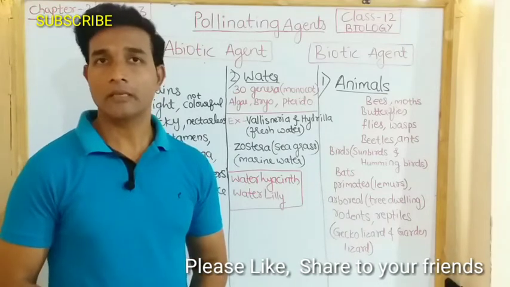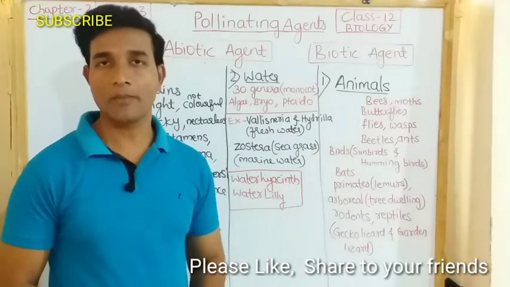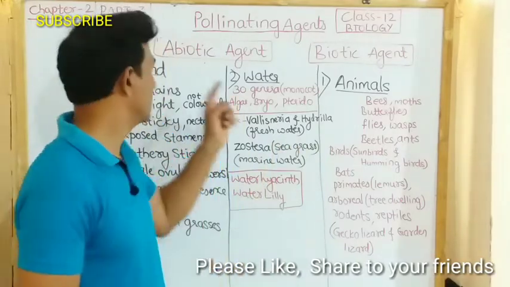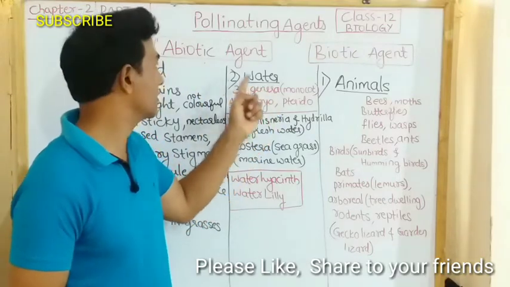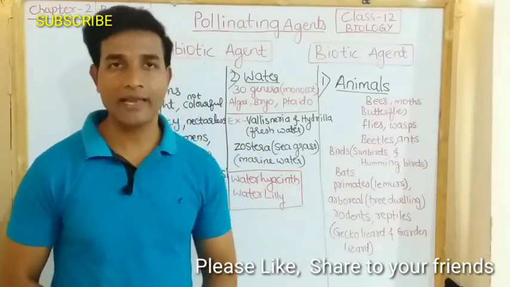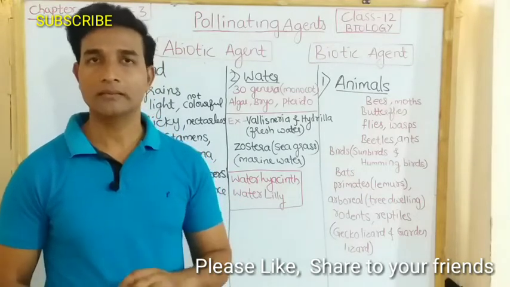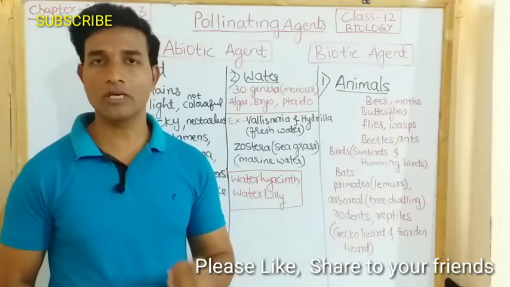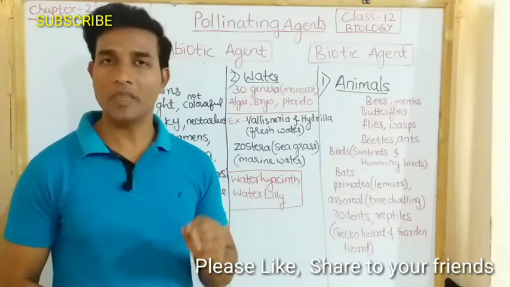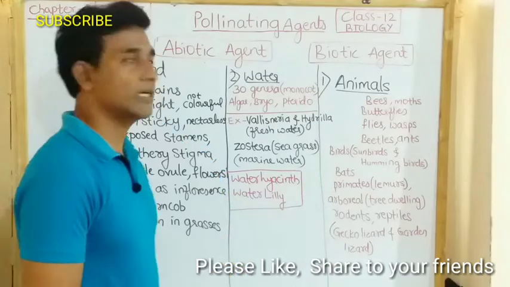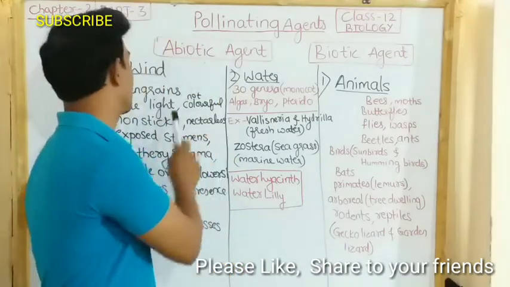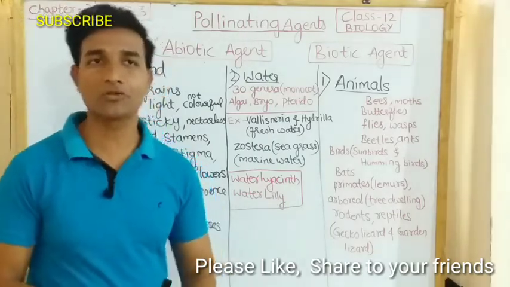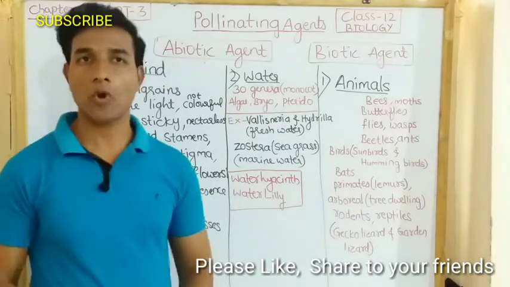Here the pollen grains coming in contact with the stigma is a very chance factor in both wind as well as water types of pollinating agents. To compensate for this, an enormous amount of pollen grains is produced compared to the number of ovules available for pollination. So let us discuss the abiotic agents. First one, wind as a pollinating agent. Pollination by wind is the most common among abiotic pollinations.